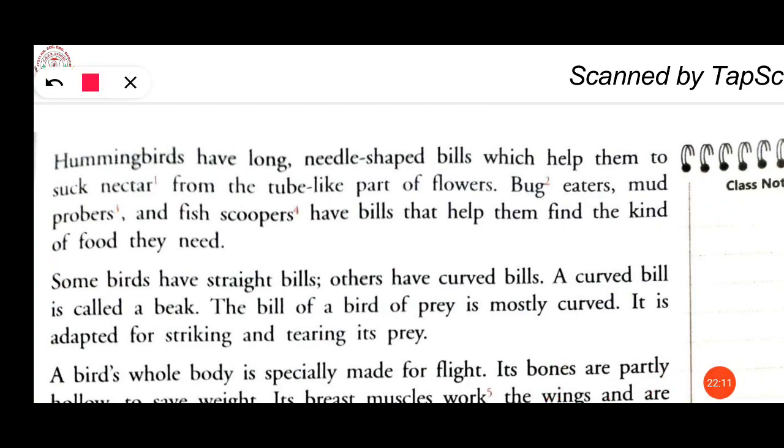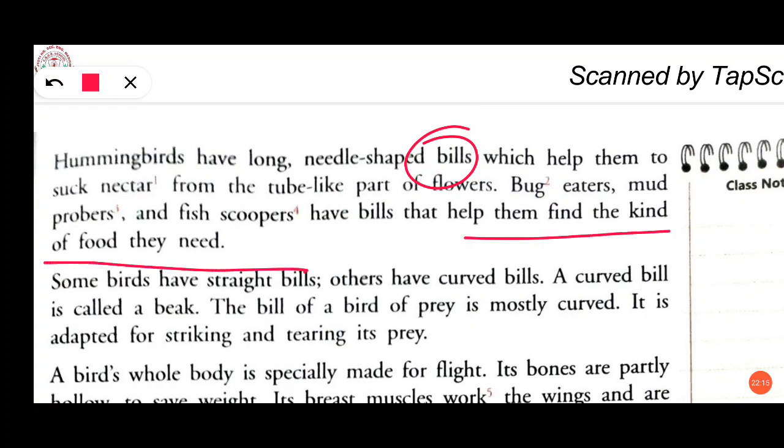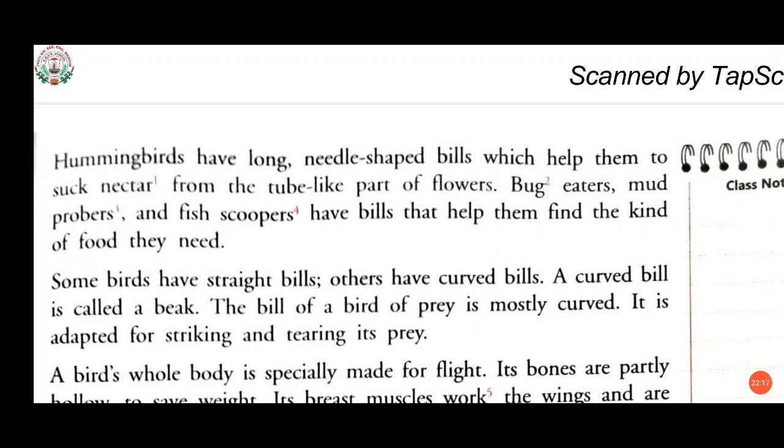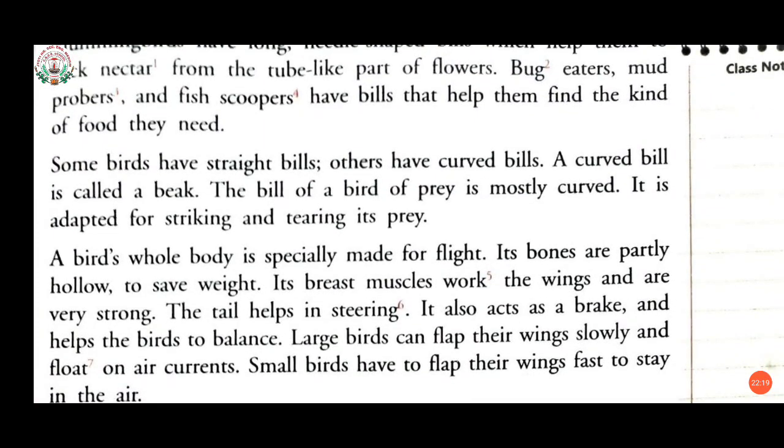Here everything is given about bills, that whatever they need they can find. Now some birds have straight bills, others have curved bills. A curved bill is called a beak. The straight one is known as a bill, but a curved bill we can also call a beak.